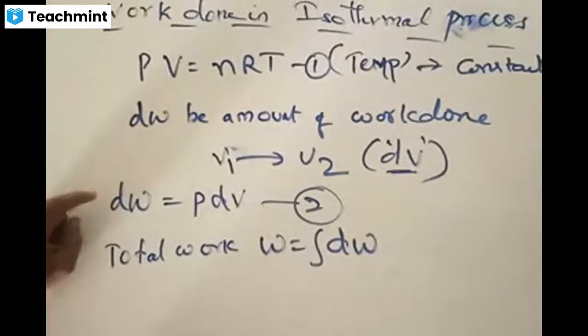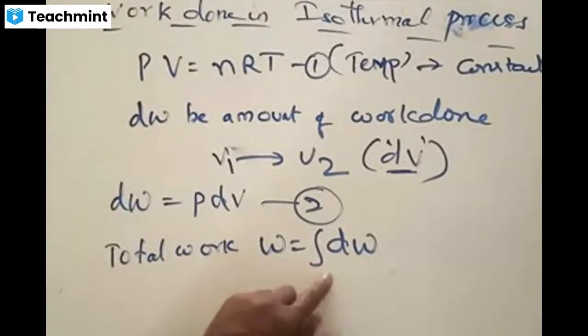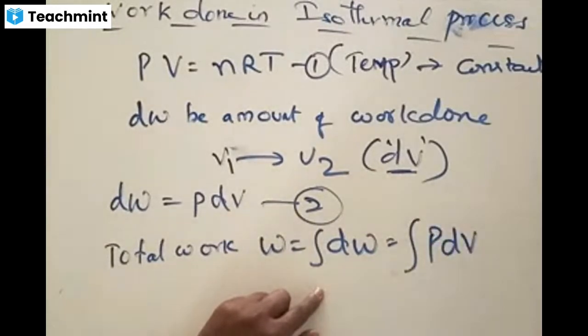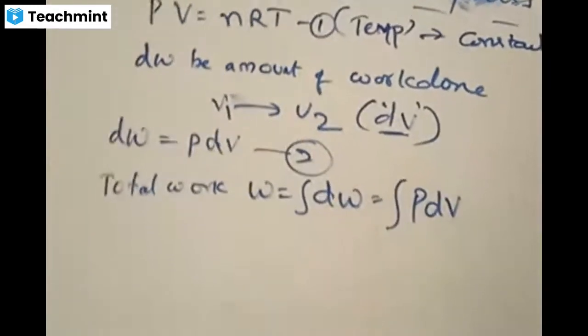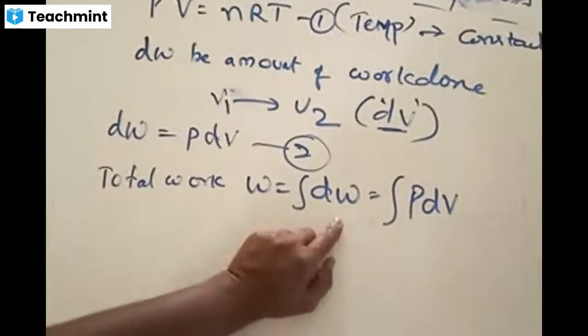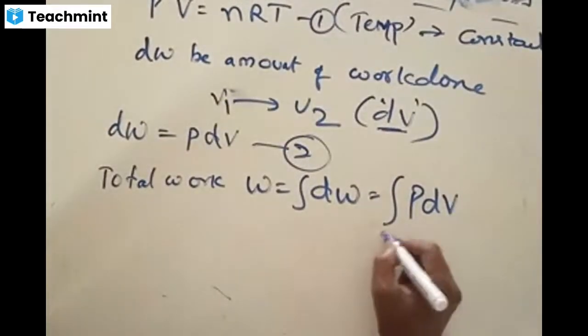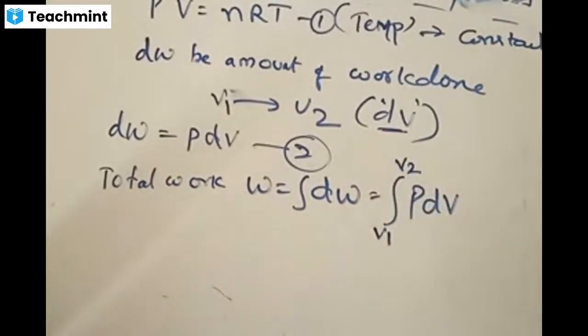This is a small part of work done. From this, to get the total work done, we need to integrate this. Integration of dW, that is W, is equal to the integration of PdV. Are these steps clear? Only a few things we are putting in some particular form. Total work done is the integration of dW, that is equal to the integration of PdV. When I say dV, the total work done is taken from where to where? Total work done is taken, clear, right?